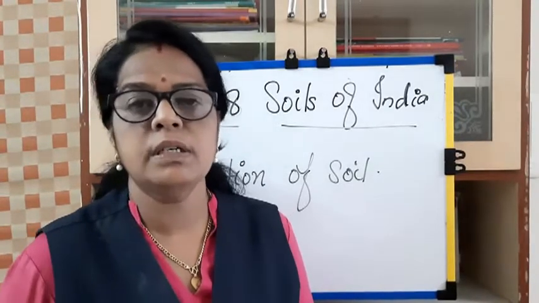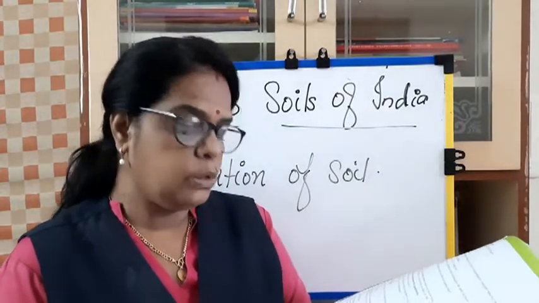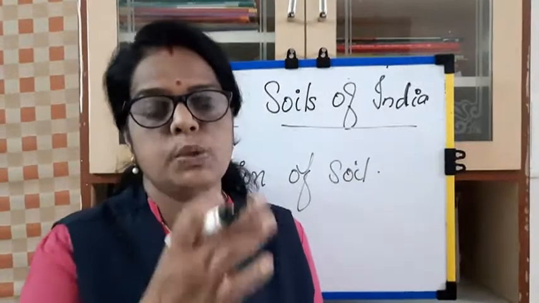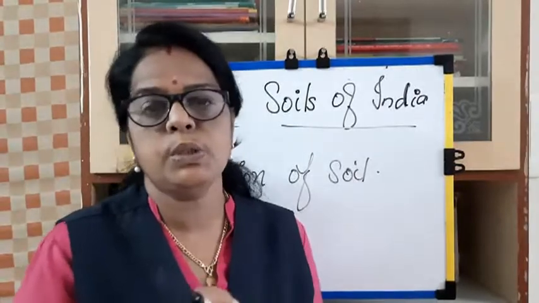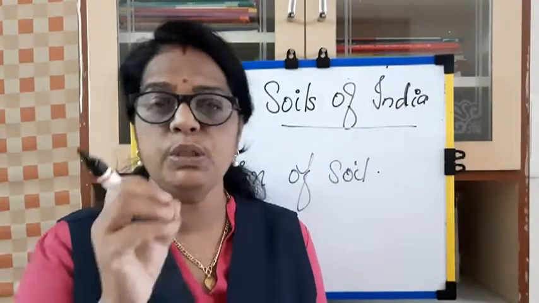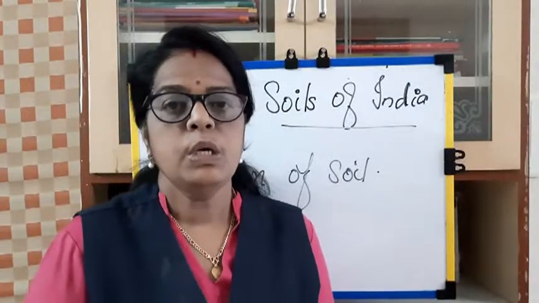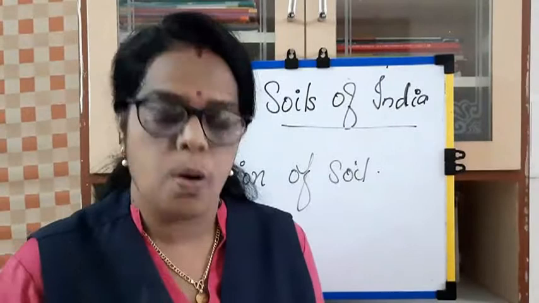See, the nature of soil depends upon the rocks. We learned that the soil is different from place to place, but the nature of the soil depends on the rocks which are broken into small pieces.